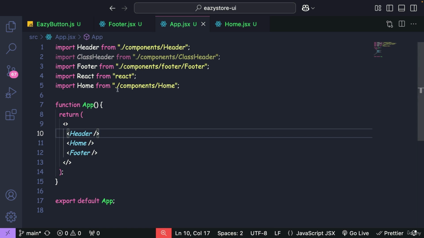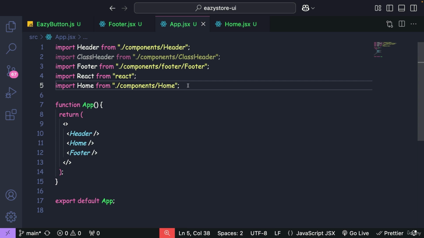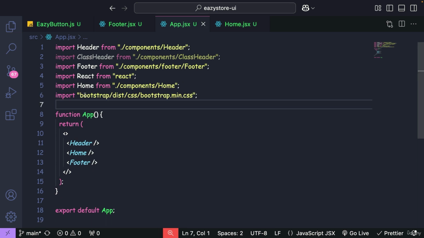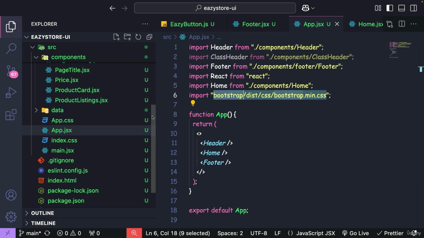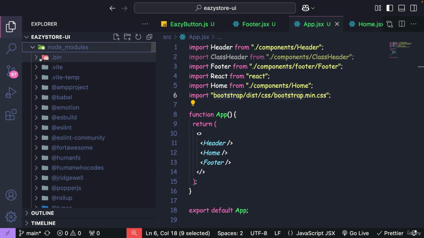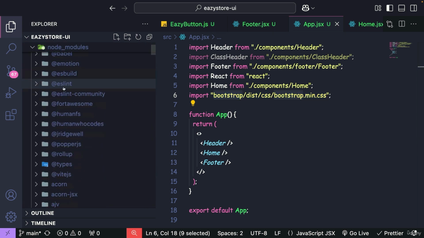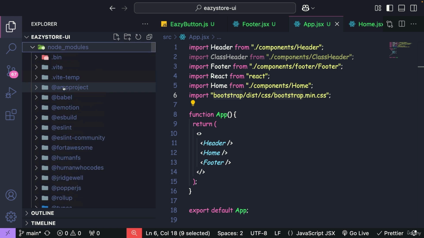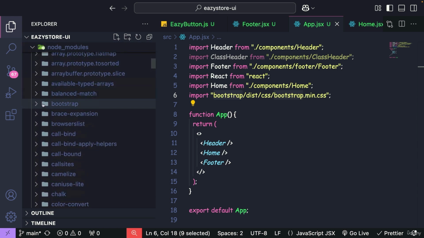This component is going to have all other components as children. That's why here I'm going to write an import statement from so and so folder. We're trying to import bootstrap.min.css. Where is this folder going to be present? It is going to be present inside the node_modules folder. If you go to the node_modules folder, you are going to have a folder with the name bootstrap. Let me scroll down. There is a bootstrap folder.